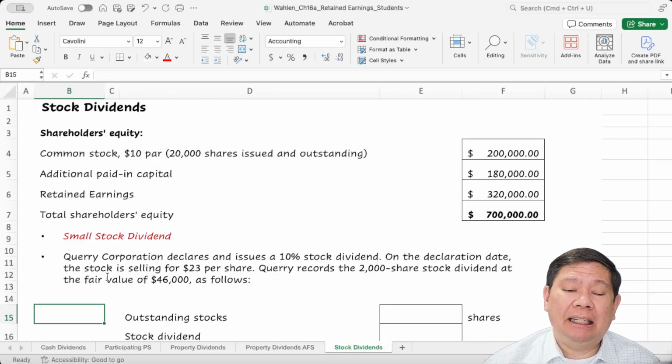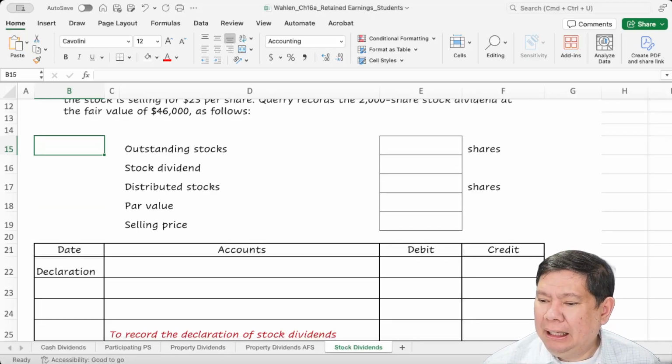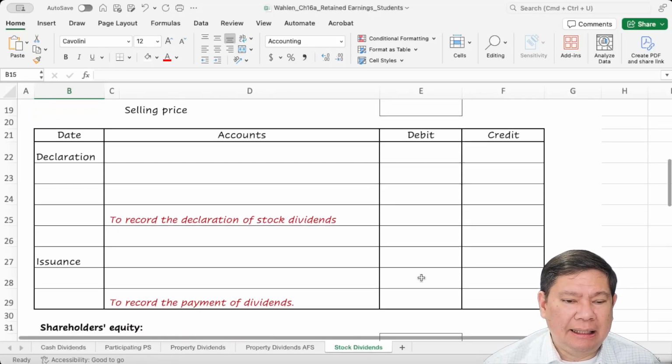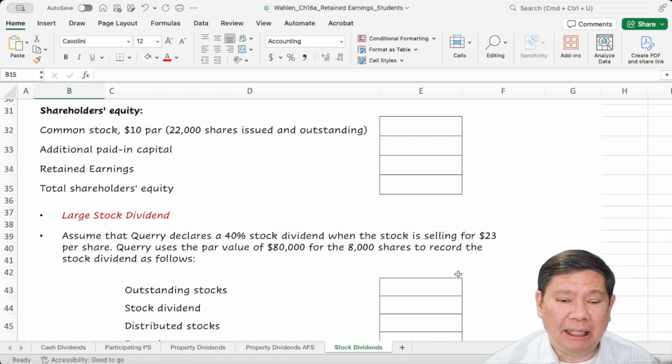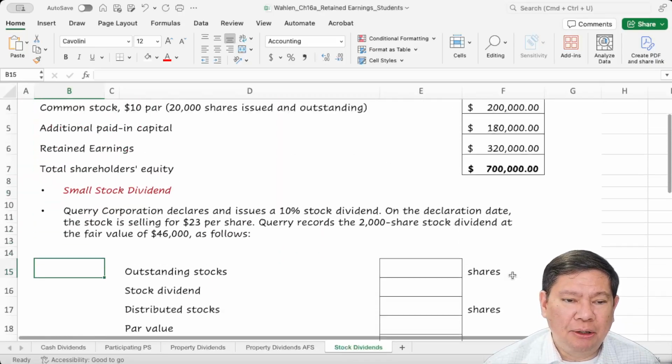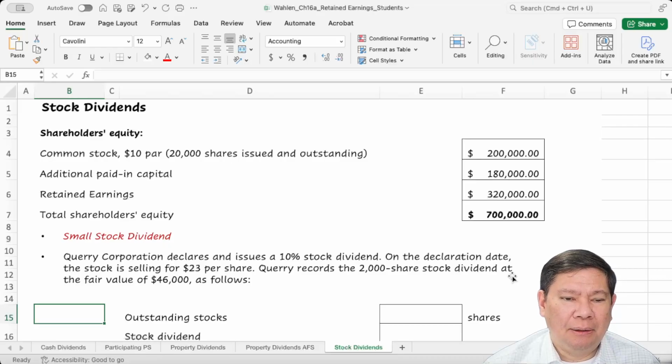Now it's divided into two groups: small stock dividend if it's less than 25%, and large stock dividend if it's more than 25%, which is a significant distribution of stock dividends. In this video, we will focus on the small stock dividends.